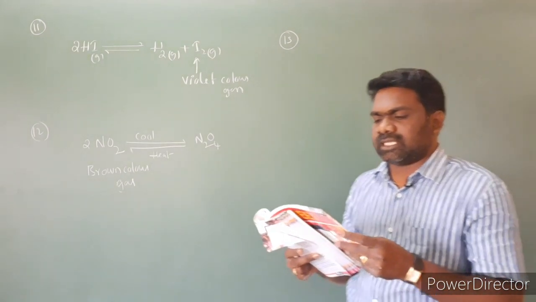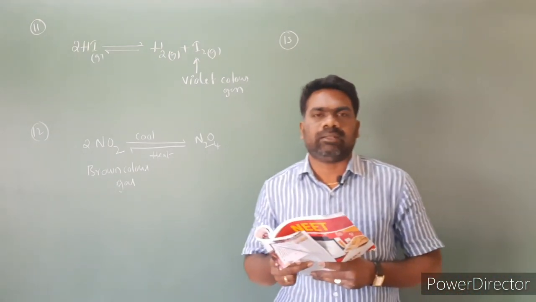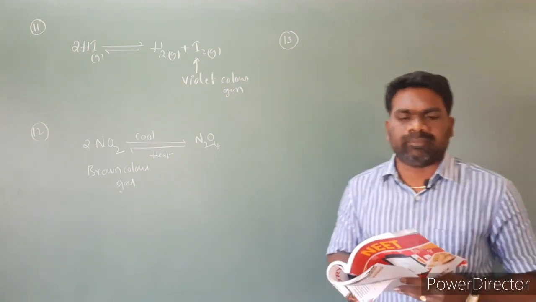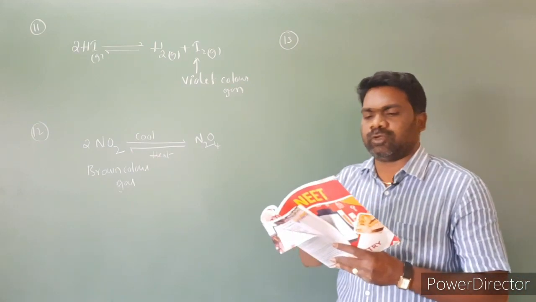The law of mass action cannot be applied to physical equilibrium. The law of mass action can be applied to chemical equilibrium, but it cannot be applied to physical equilibrium. Then we have to check which of the given four options are chemical equilibrium and which is physical equilibrium.